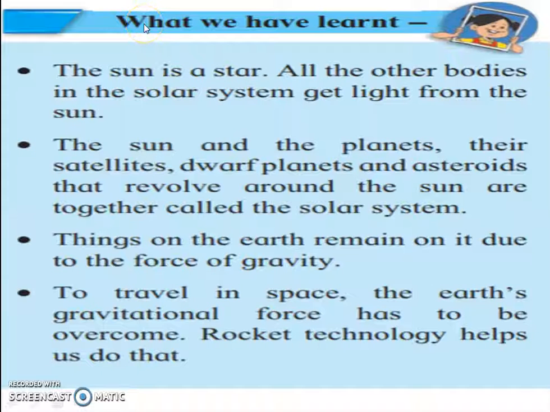Our last point is what we have learned. The sun is a star. All the other bodies in the solar system get light from the sun. The sun and the planets, their satellites, dwarf planets, and the asteroids that revolve around the sun are together called the solar system. Things on the earth remain on it due to the force of gravity. To travel in space, the earth's gravitational force has to be overcome. Rocket technology helps us to do that.